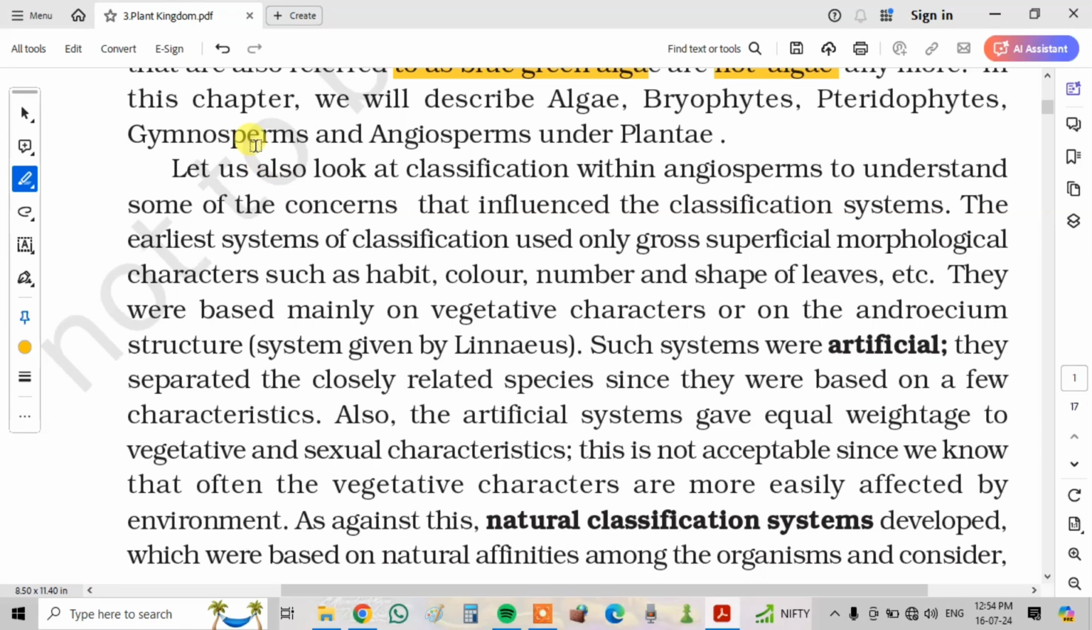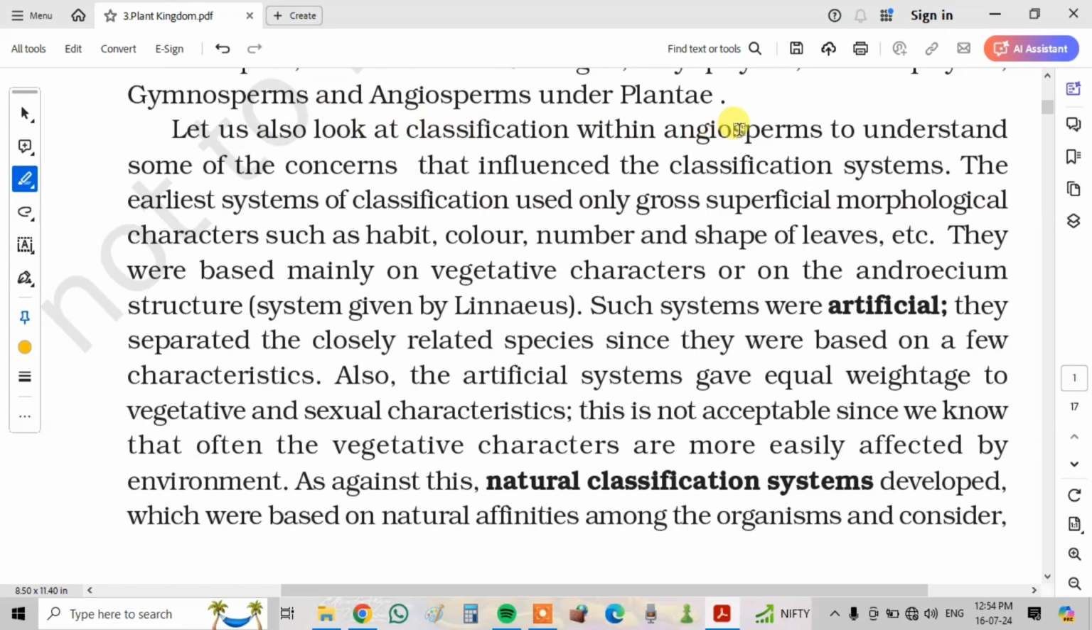Let us also look at classification within angiosperms to understand some of the concerns that influenced the classification systems. The earlier systems of classification used only gross superficial morphological characters such as habit, color, number and shape of leaves, etc. They were based mainly on vegetative characters or on the androecium structure system which was given by Linnaeus. Such systems were artificial. They separated closely related species since they were based on a few characteristics.